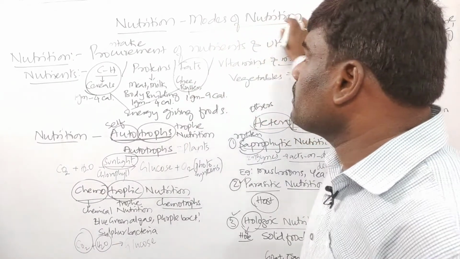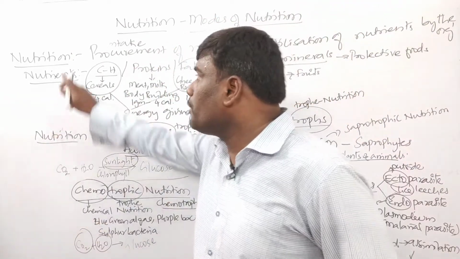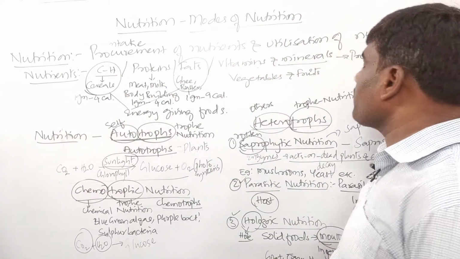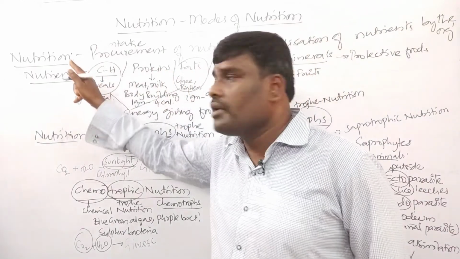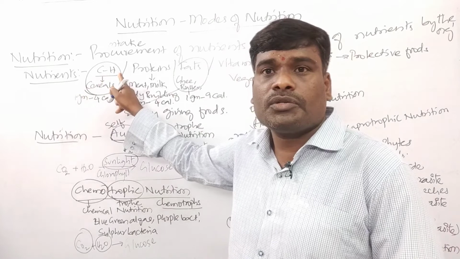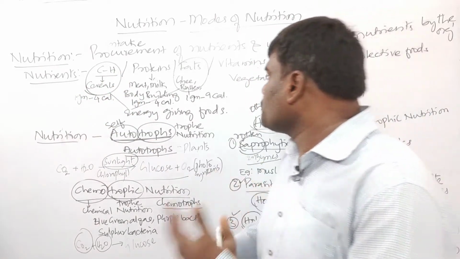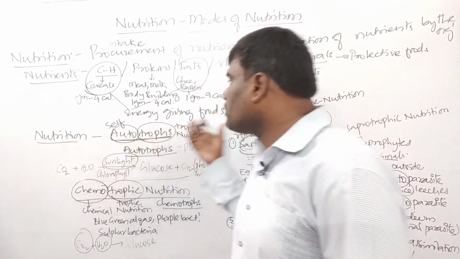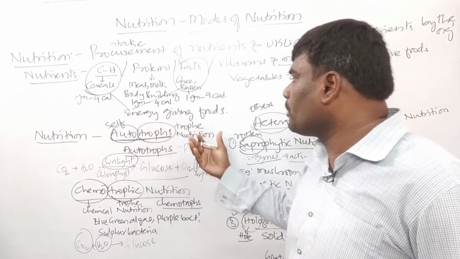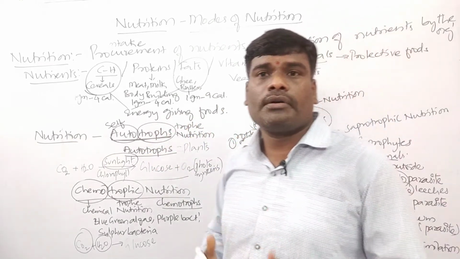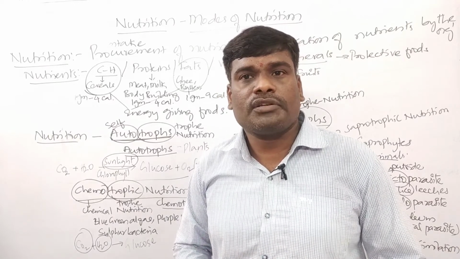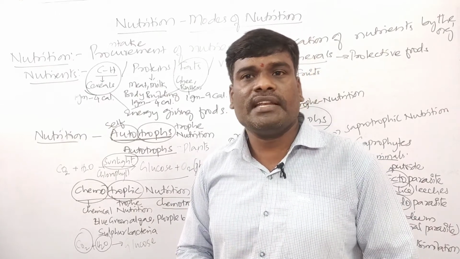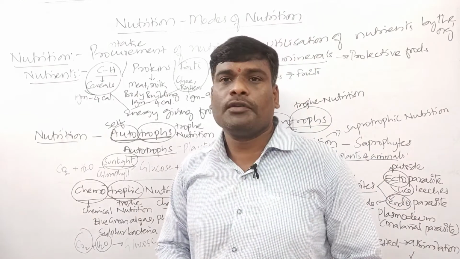Okay, so this is about modes of nutrition. In today's class we have studied about nutrition. Nutrition is nothing but the procurement of nutrients and the utilization of nutrients by the organisms, and also we have studied about the nutrients, what are energy giving foods, protective foods and body building foods, and modes of nutrition also we have seen. It is mainly divided into two types, that is autotrophic nutrition, in which plants synthesize their own food materials, and another subtype, chemotrophic nutrition.